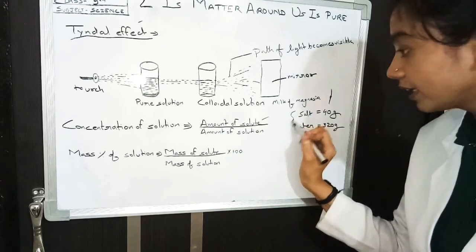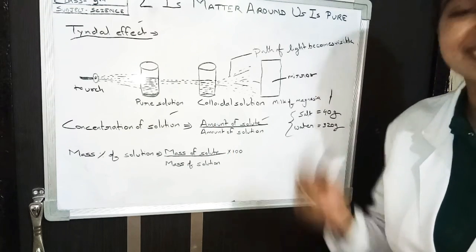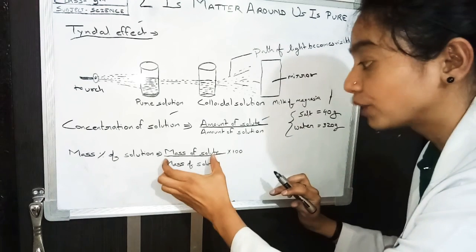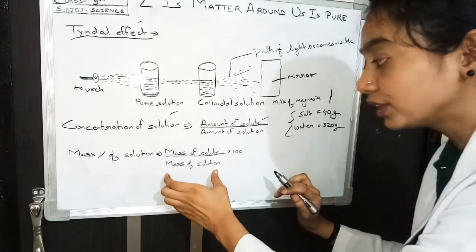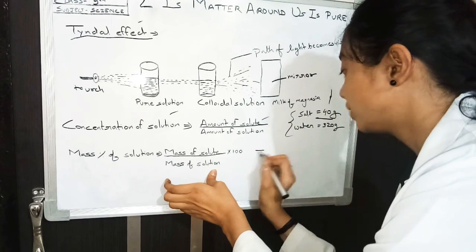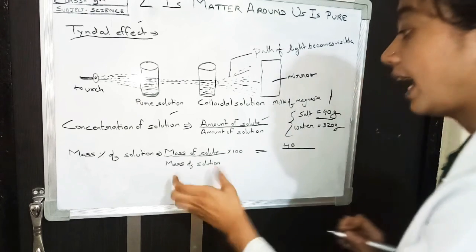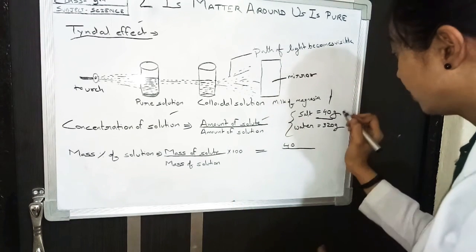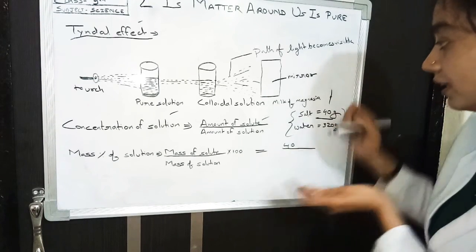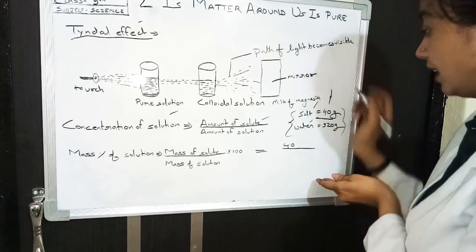So how can we calculate the concentration of the solution? How much concentrated is the solution? We can calculate it by taking mass of solute upon mass of solution. The mass of solute here is 40 gram, and for the mass of solution we have to add both, because in a solution there is the presence of salt and water both, so we should add them.